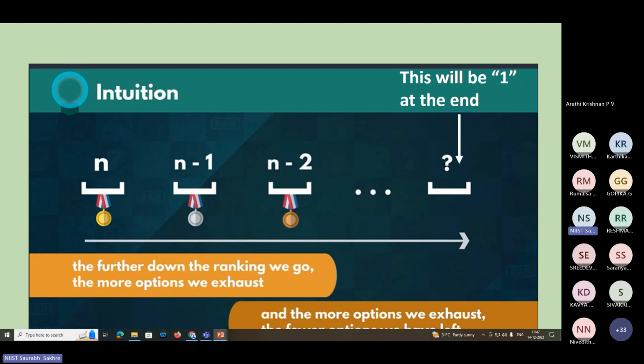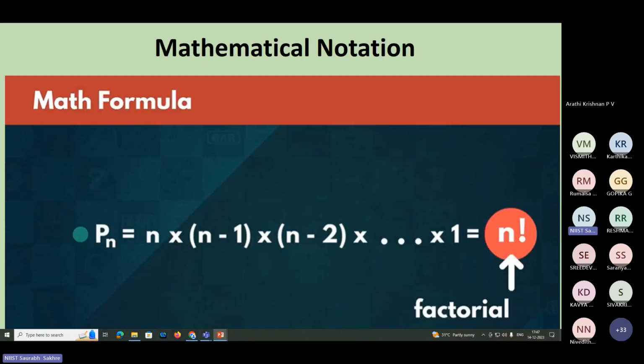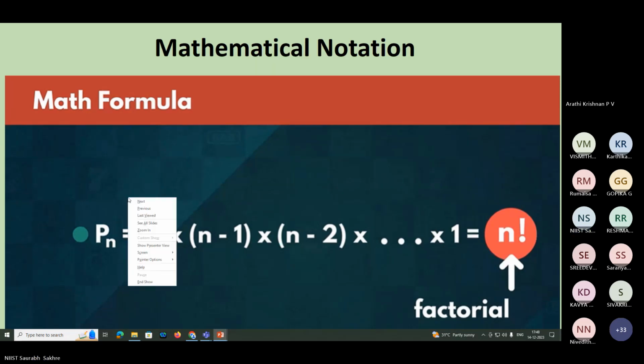So this is where the genesis, this is where the origin of factorial comes. Okay, this is where the origin of factorial comes. I'm sure many of you would have read about factorials by now, that factorial 3 is 3 into 2 into 1, factorial 4 is 4 into 3 into 2 into 1. But this is how factorial is derived. That is what I was trying to explain to you. Then how it comes into the picture.